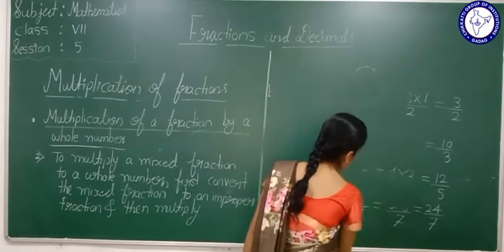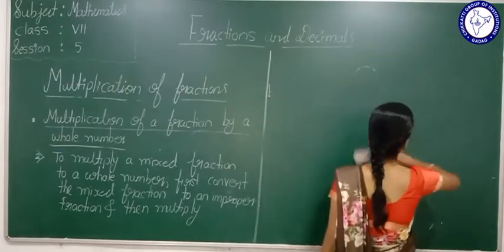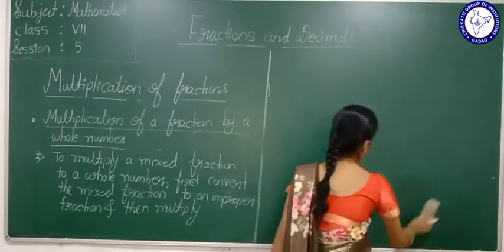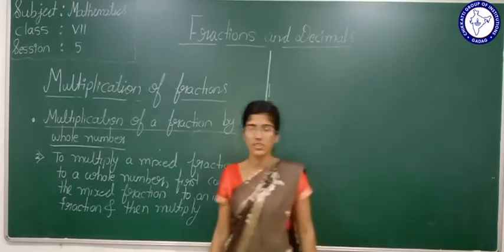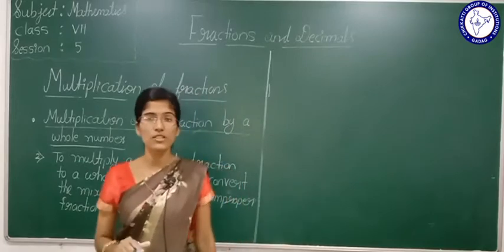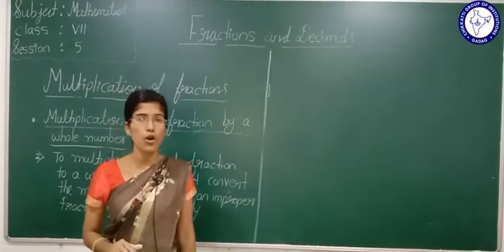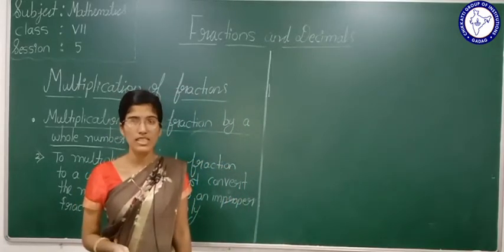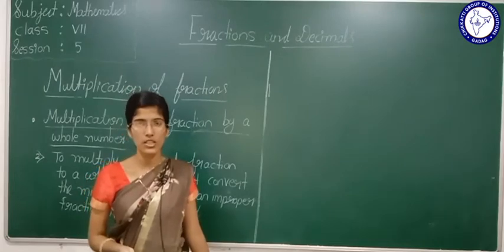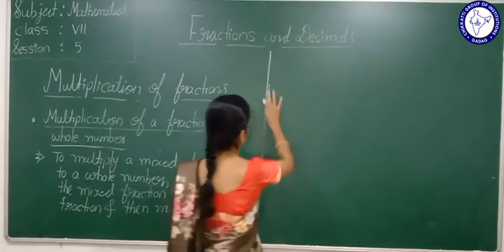So what have I written here? To multiply a whole number with a mixed fraction, we have to convert the mixed fraction into an improper fraction and follow the same procedure whatever we had done just now. We will see some examples here.